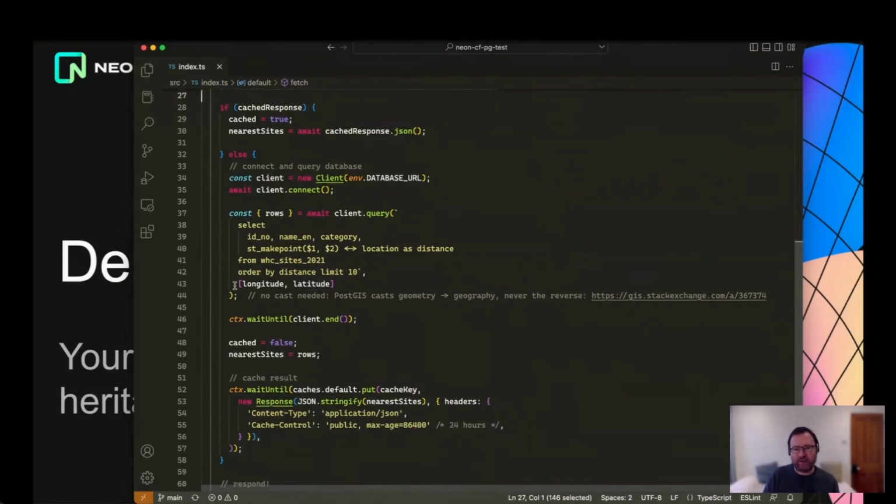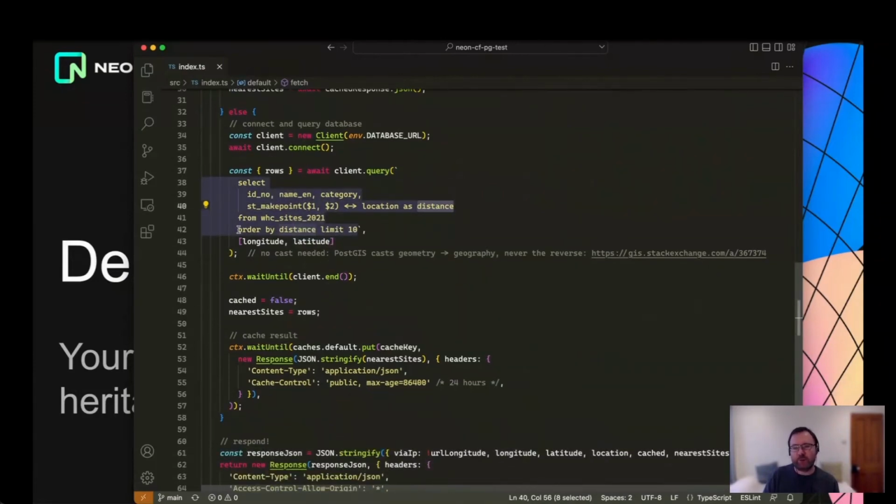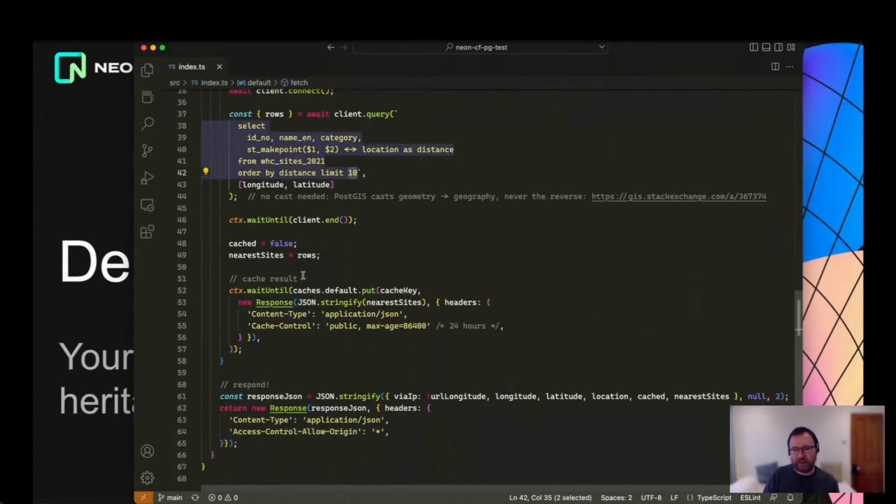And then the meat of it is we use the longitude and latitude here as query parameters to this basic PostGIS distance query, where we select the ID, the name, the category, and then critically the distance from this table of World Heritage sites, and we order by the distance and take only the nearest 10. And then finally, if that wasn't already in the cache, then we cache it and we return it all as a JSON response to the client.